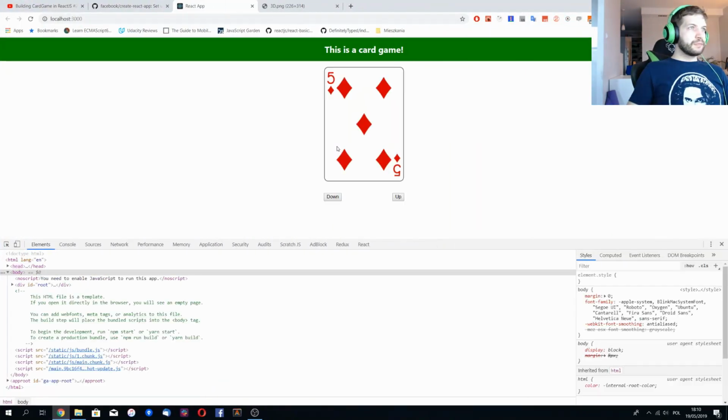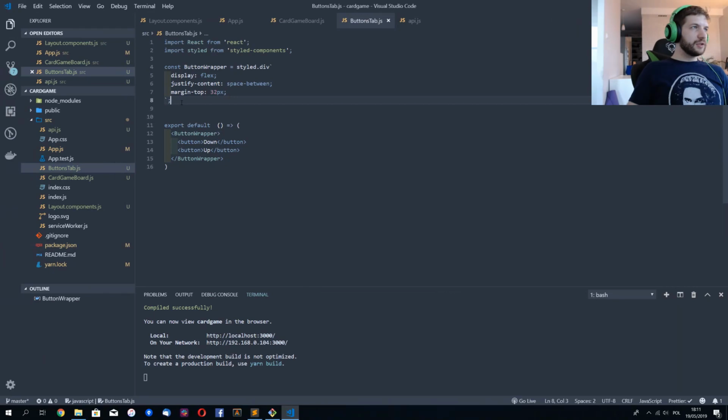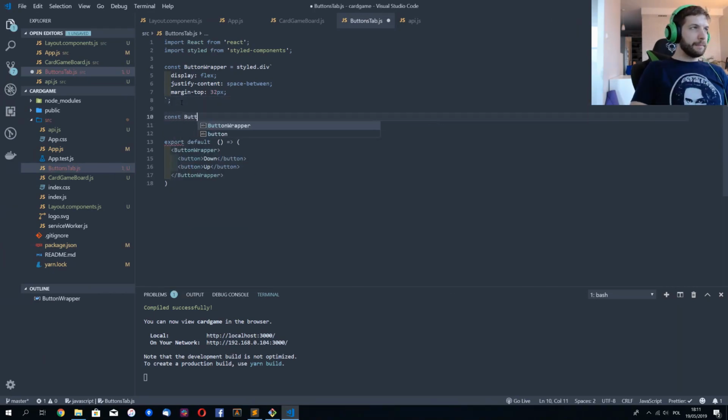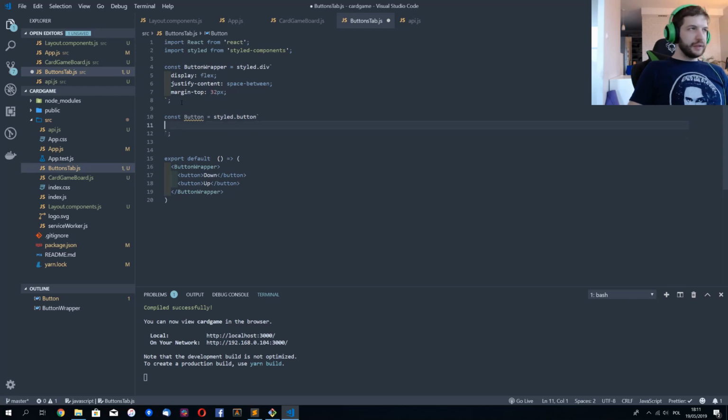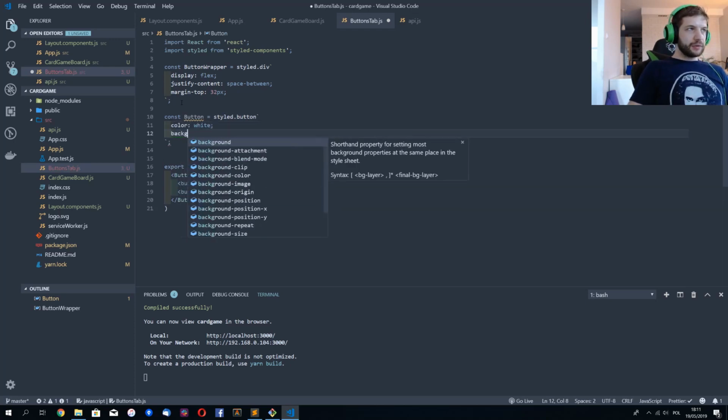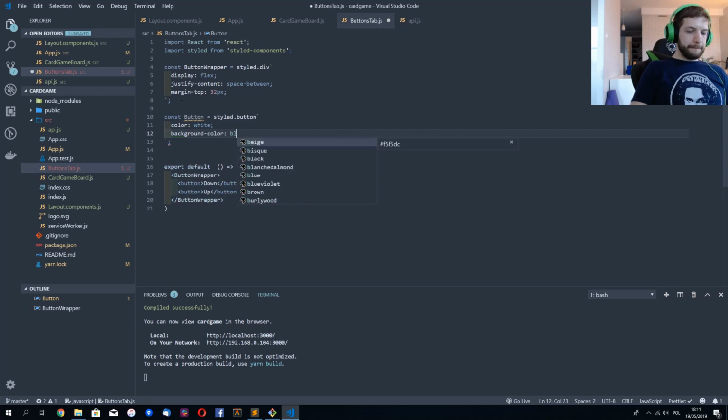Okay, a little better, but they're still looking like just default buttons, and I'm gonna change it right here. So let's create button, and it's gonna be a styled button naturally, and it's gonna have color of white, a background color of blue.